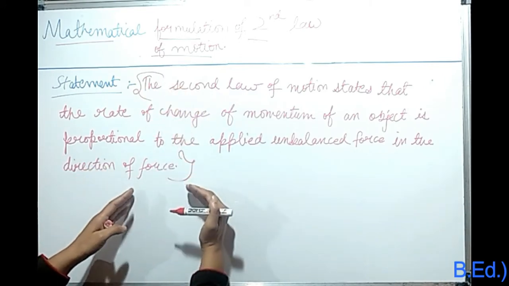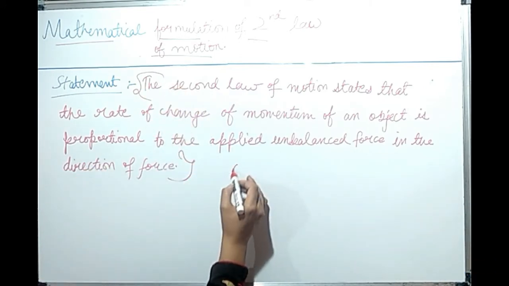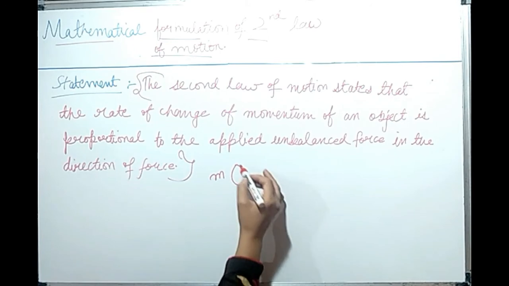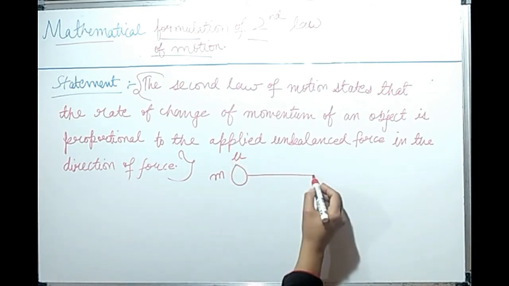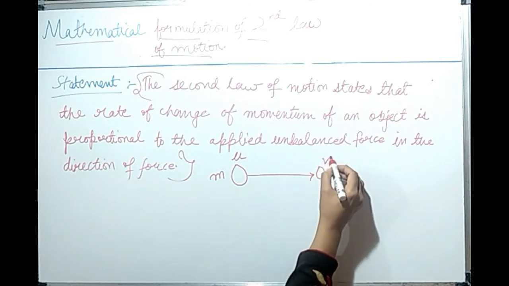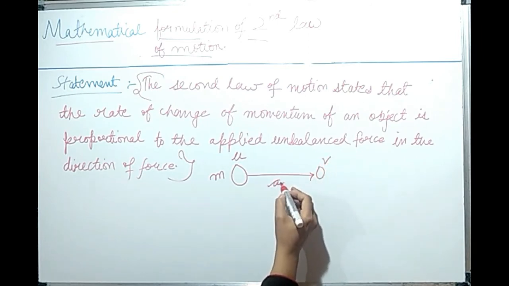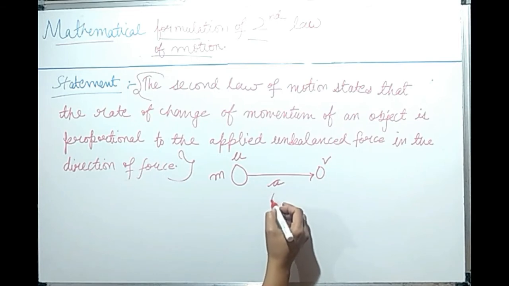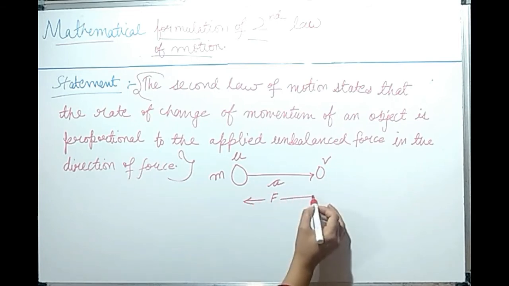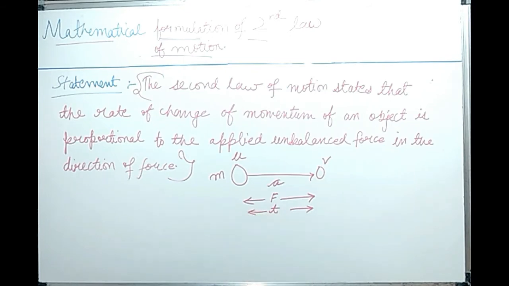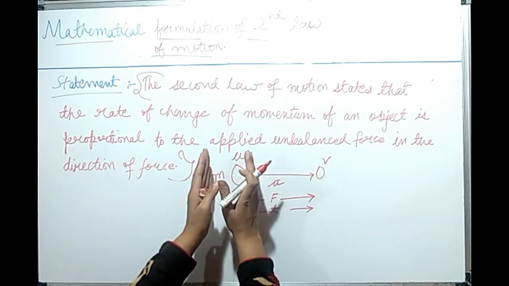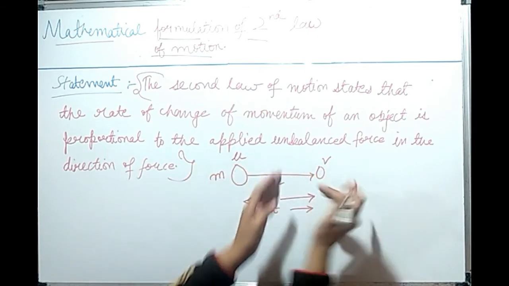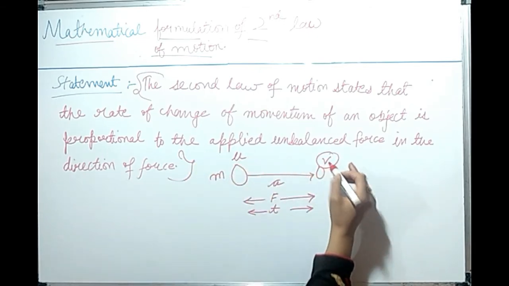But before that, let's consider an object of mass m moving with initial velocity u, accelerated to final velocity v, with acceleration a, where the force applied is F and the time taken is t. We are applying the force on this object of mass m, and after application of force it has been accelerated to the final velocity v.